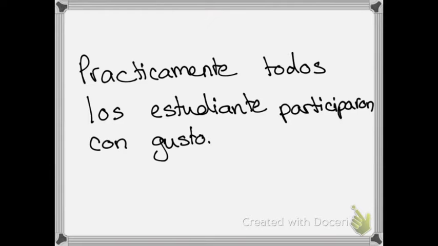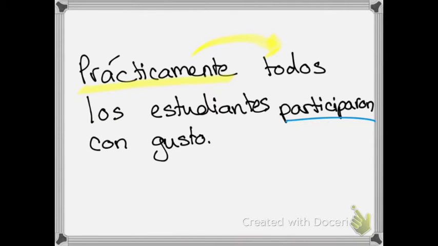If we take a look at this sentence, prácticamente todos los estudiantes participaron con gusto. Once again, I have two adverbs, prácticamente. But notice, prácticamente is not describing my verb, which here is participaron. Prácticamente is describing todos, and todos is an adjective.